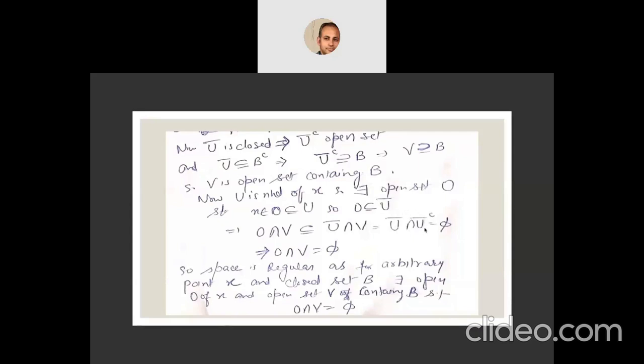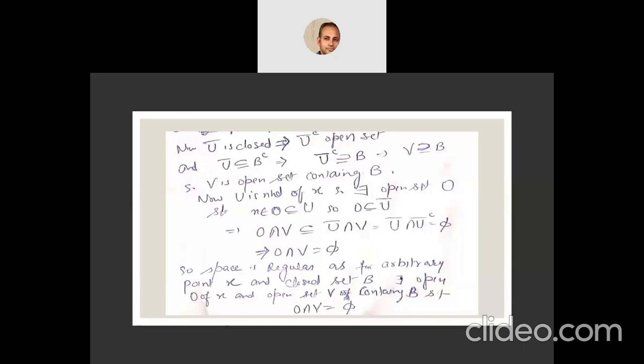U closure and its complement is the empty set. So V and O are disjoint. So we have obtained two sets, O which contains X and V which contains a closed set B which does not contain X, and both are disjoint. So the space is a regular space.